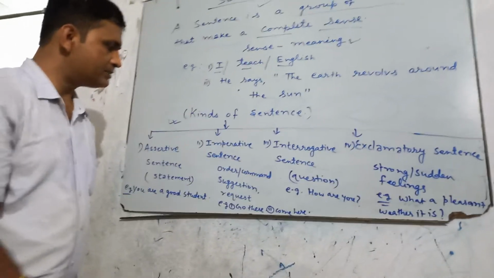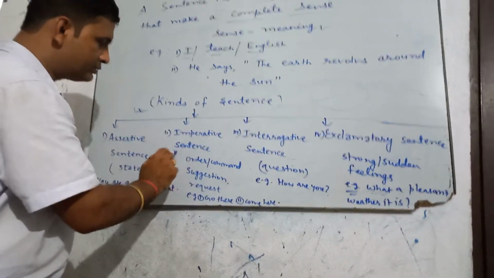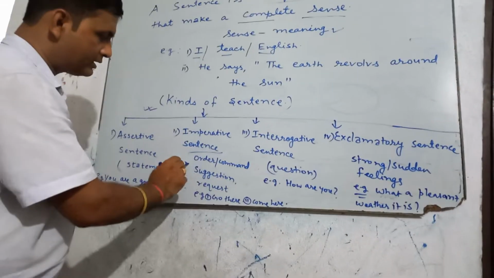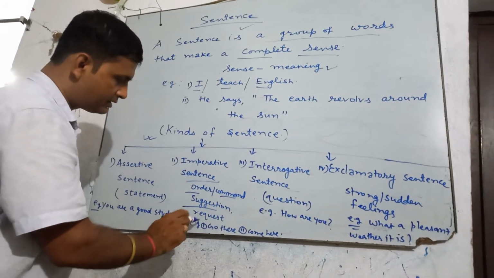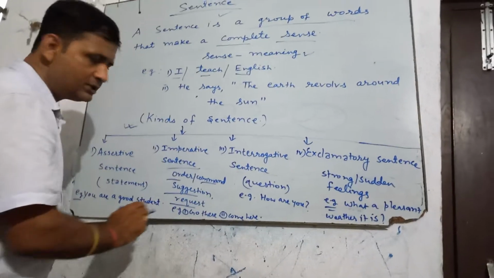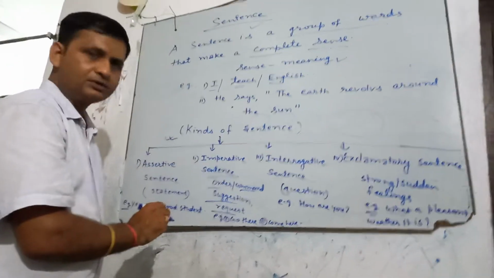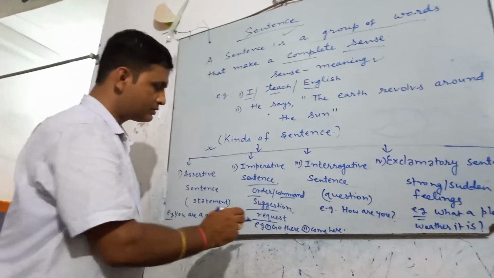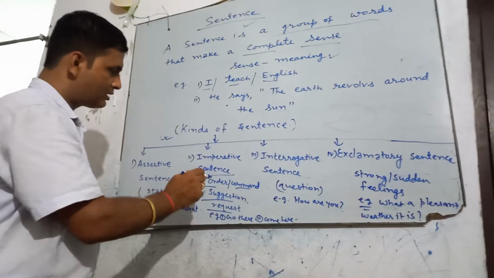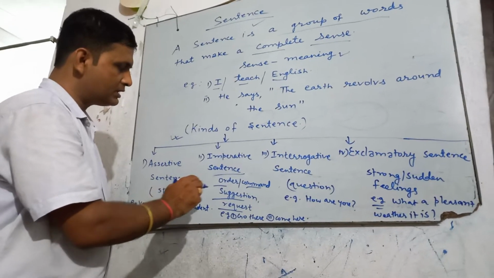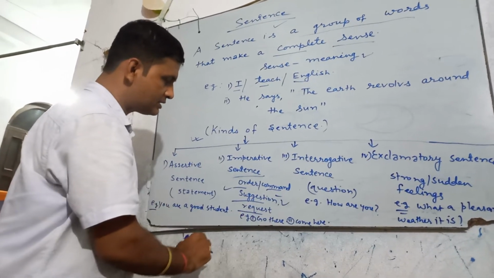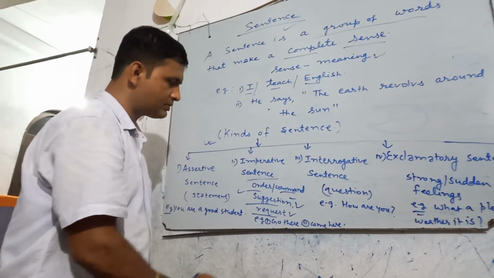Let us see imperative sentence. According to its definition, a sentence that gives order, command or suggestion is called an imperative sentence. In an imperative sentence, we can request somebody also. So here we can understand that to use imperative sentence, we can give order to somebody, we can command somebody, we can give suggestion to somebody, and we can request somebody.